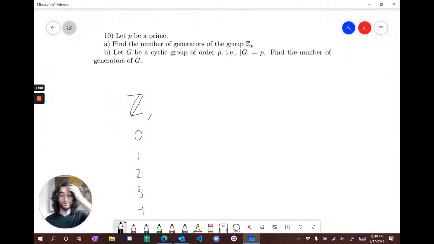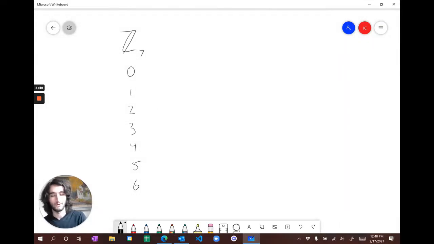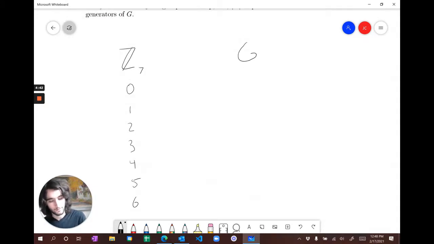So part 2 was: let G be a cyclic group of order P. So, in other words, something with P elements. Again, I'm going to just use 7 as an example. So we've got this group G of order 7. So what's inside of G? Well, of course, it's got the identity. Every group has an identity. And then apparently it's cyclic, so it must have a certain generator, let's call it A.